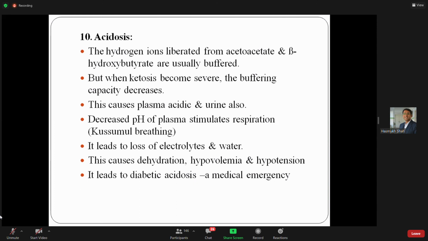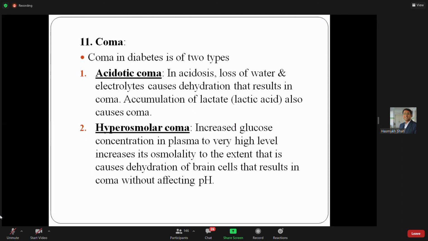So diabetic acidosis, or I use the word ketoacidosis, is one type of medical emergency. Ideally, we have to correct at this stage. If we are not able to correct at this stage, there is a development of coma. In diabetes, there are two types of coma: acidotic coma and hyperosmolar coma. In acidotic coma, it occurs mainly due to the acidosis, loss of water and electrolytes. It develops mainly due to the accumulation of lactic acid. Lactic acid is mainly responsible for the development of acidotic coma.